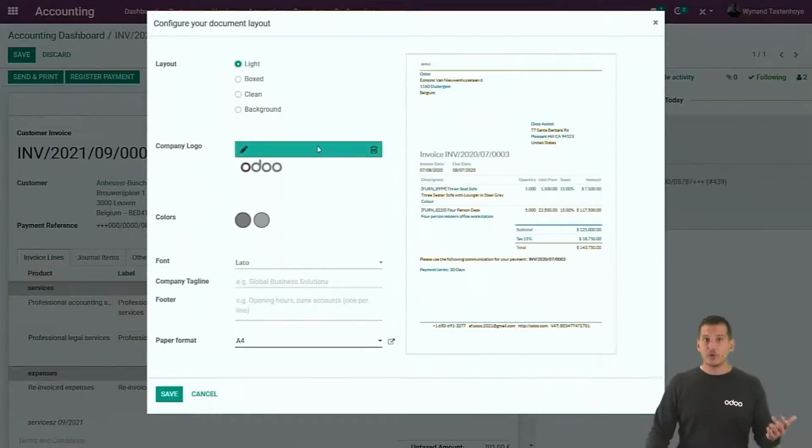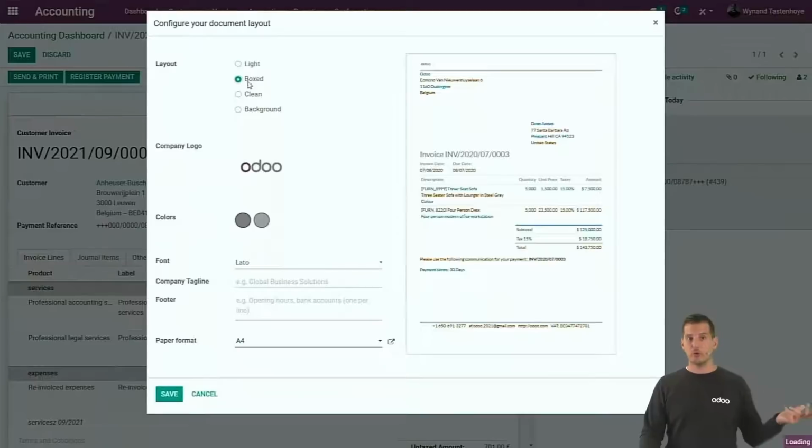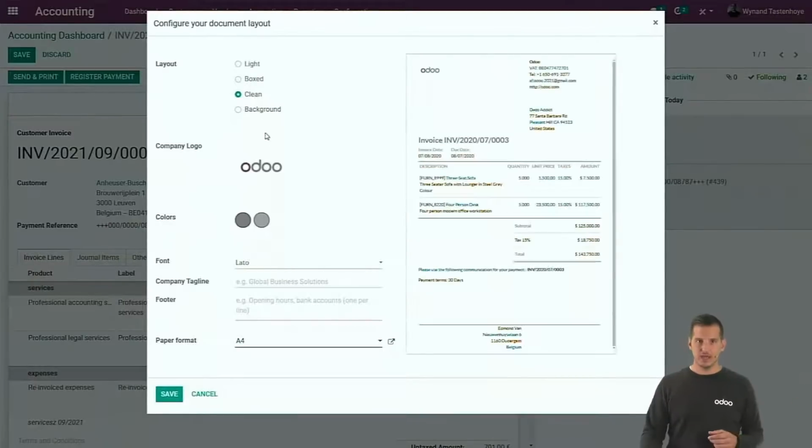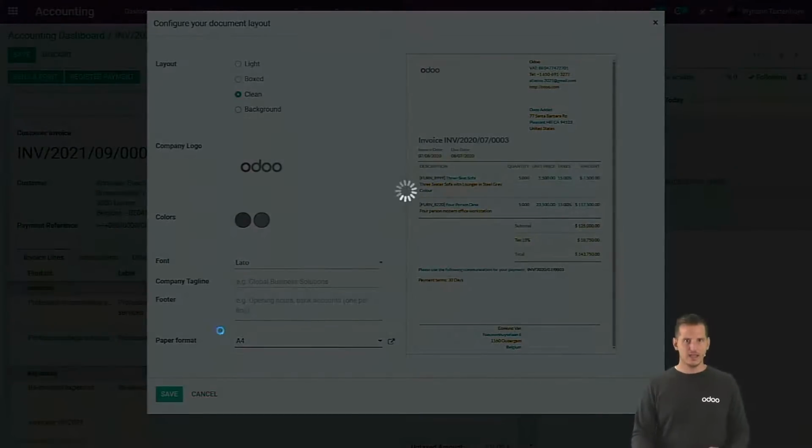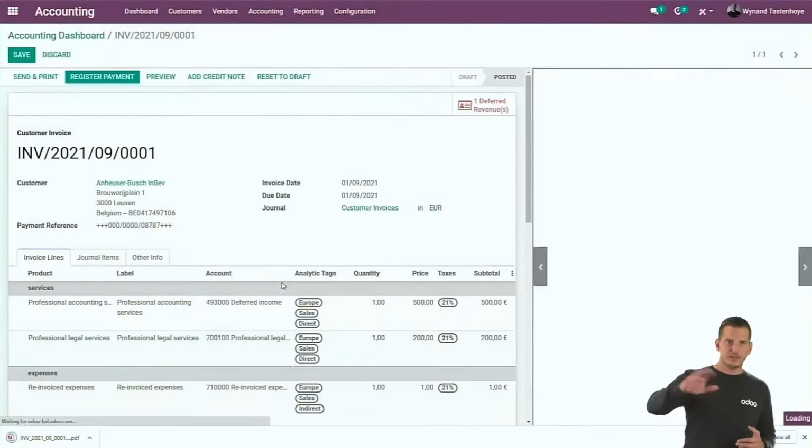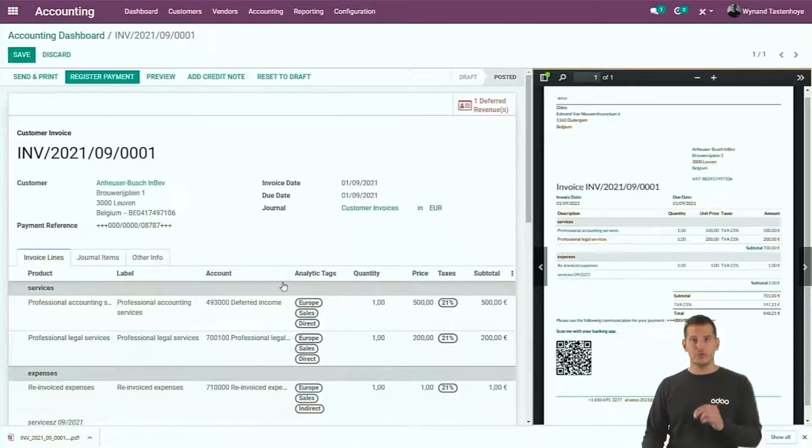And well, first of all, you can choose a template. We have 4 beautiful templates that you can choose from. The different colors that will be used will be completely based upon the logo itself. And if you want, you can change the font, of course. Well, if you save it now, the email is immediately sent from Odoo. We print also the invoice, so you can see it similar as with the vendor bills on the right side. And if your customer wants to use the QR codes in order to be paid, you can add it on the invoice itself.